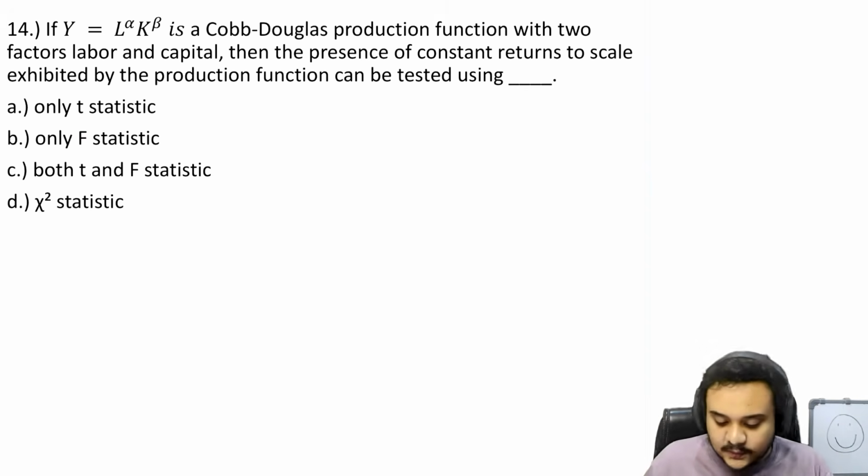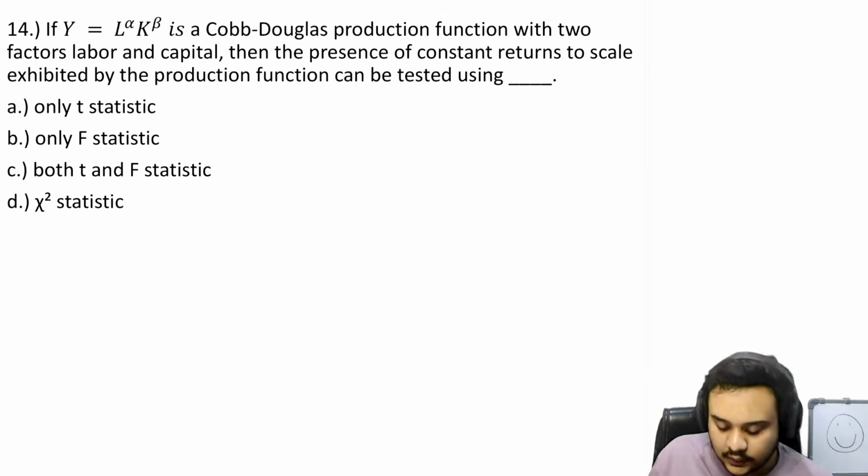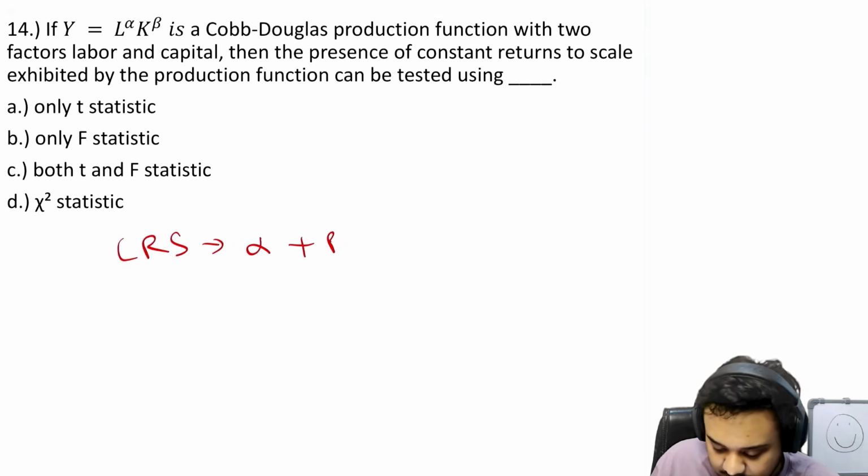Now let us look at what the question is saying. It is saying that we have a y, which is a Cobb-Douglas function with two factors, labor and capital, then the presence of constant returns to scale exhibited by the production function can be tested by. We know that for CRS the condition is alpha plus beta is equal to 1.